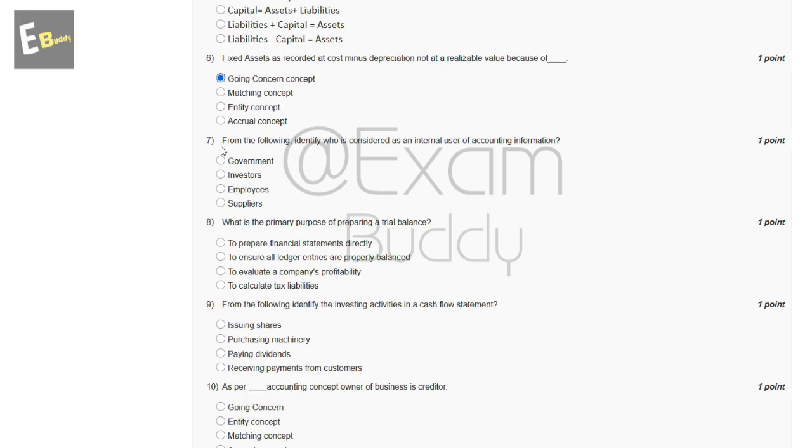Now the seventh question is: from the following, identify who is considered an internal user of accounting information. The options are: government, investor, employees, suppliers. So the answer to the seventh question is C, employees.